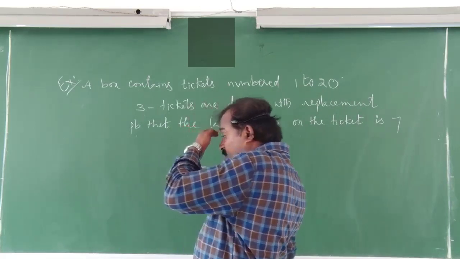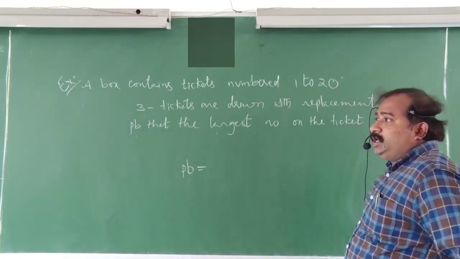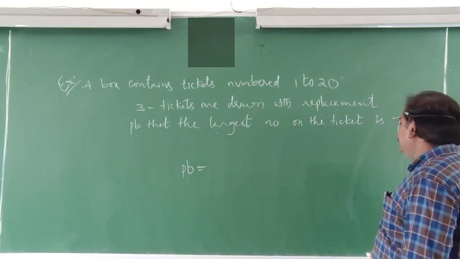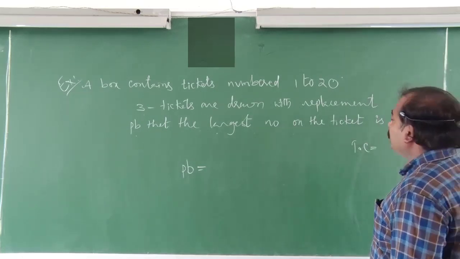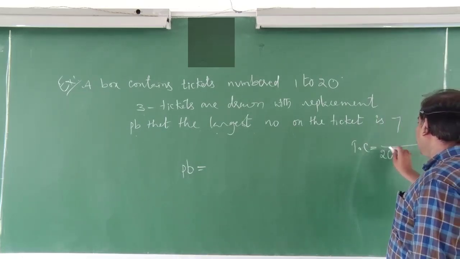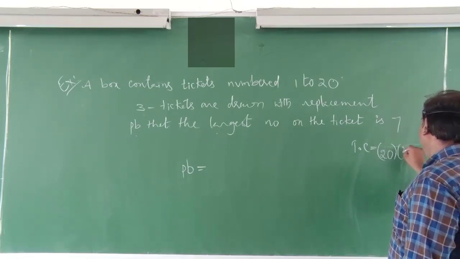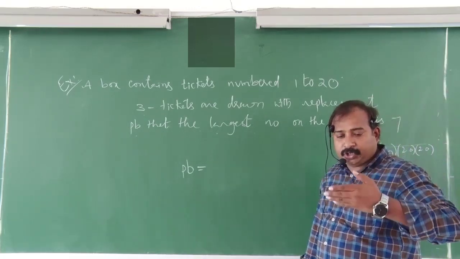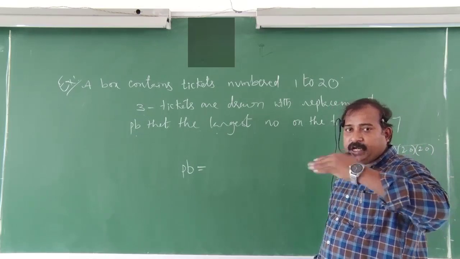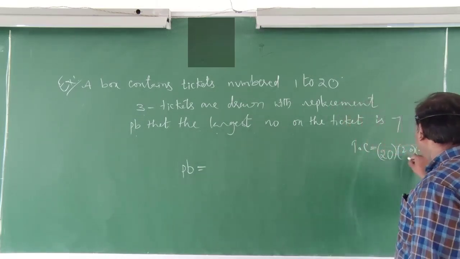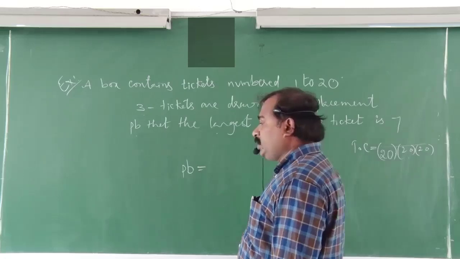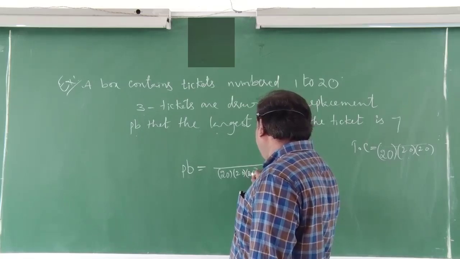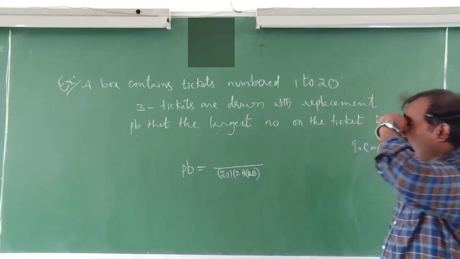first of all, for example, first I can take a 7. Here, if you count the total cases, how many total cases will there be? Here it is with 3 draws. 20 means they draw 1 ticket, and once again they draw like that. So total cases are 20, 20, 20. Then probability equals to something over 20 times 20 times 20.